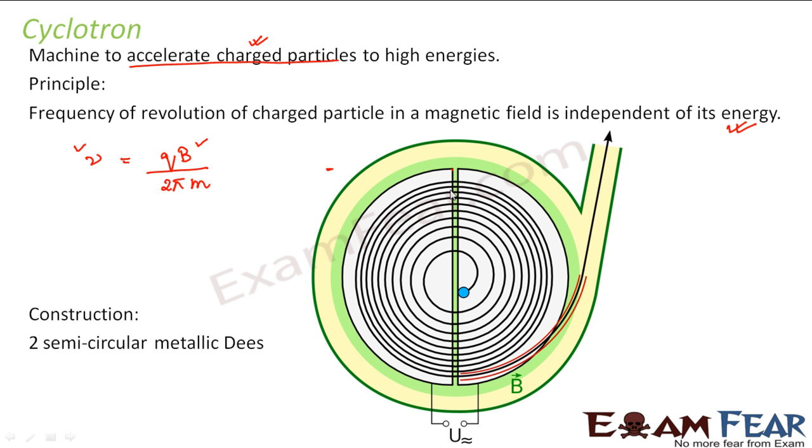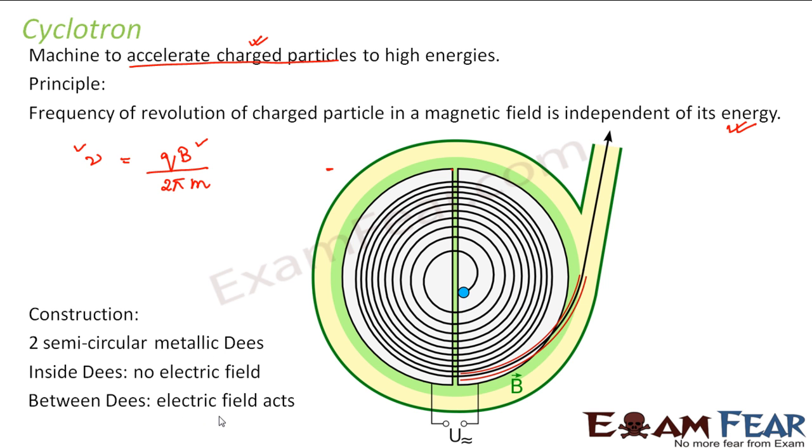Why are they called Ds? Because they are in the shape of the English alphabet D. So they are often known as Ds. Inside the Ds there is no electric field.